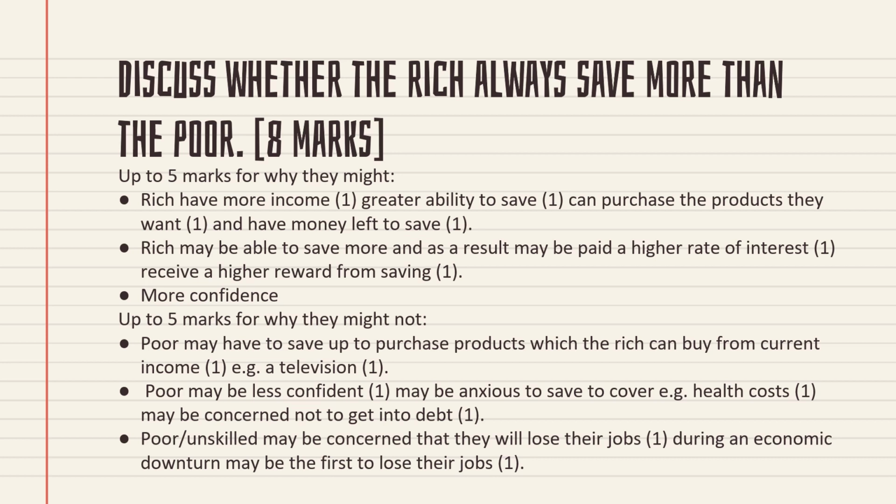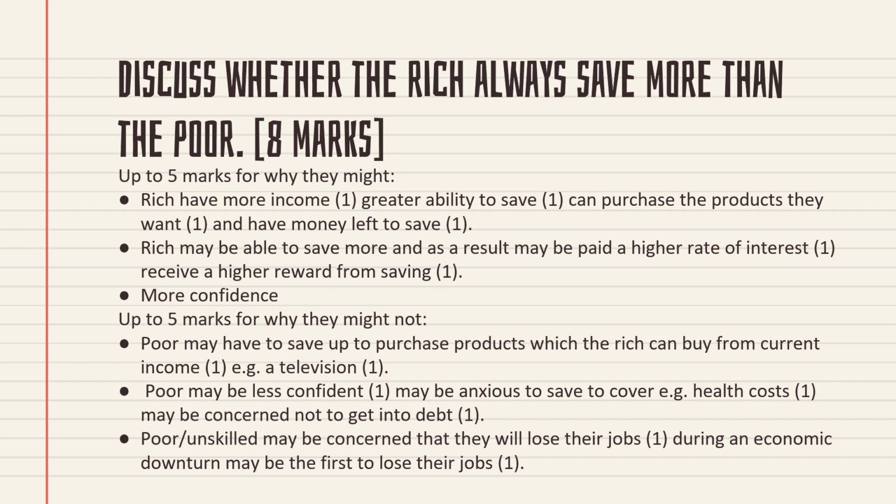Then in the evaluation, you have to write that it is not always true. Sometimes who will save more? The poor will save more. The poor may have to save up to purchase products which a rich person can buy from current income, for example, a television. Sometimes poor people save more than the rich. Why? Because poor people want to purchase something very good. For example, they may wish to buy a new house, a new TV or a new land. For those kinds of purposes, they save more money than the rich.